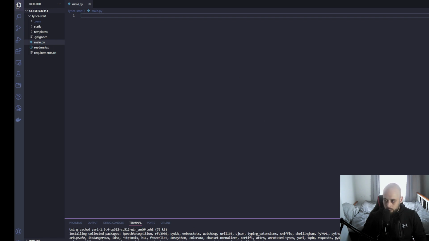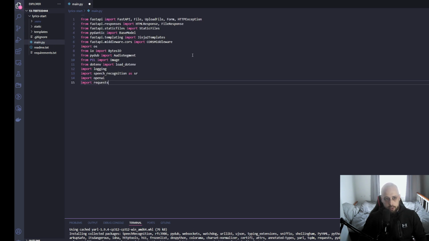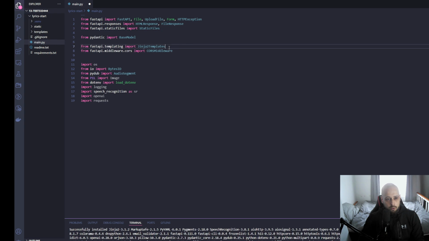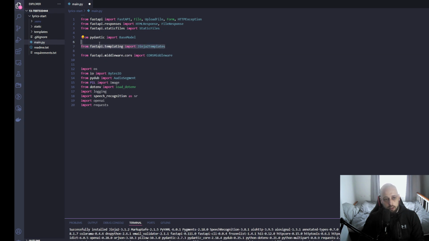So I'm going to copy paste all of the stuff and just break it down quickly. So this is everything from FastAPI that we'll be using. We'll be using Pydantic. We are implementing this particular, so for templating, this allows us to render the HTML page. We don't want any issues with CORS, so we'll import CORS middleware.